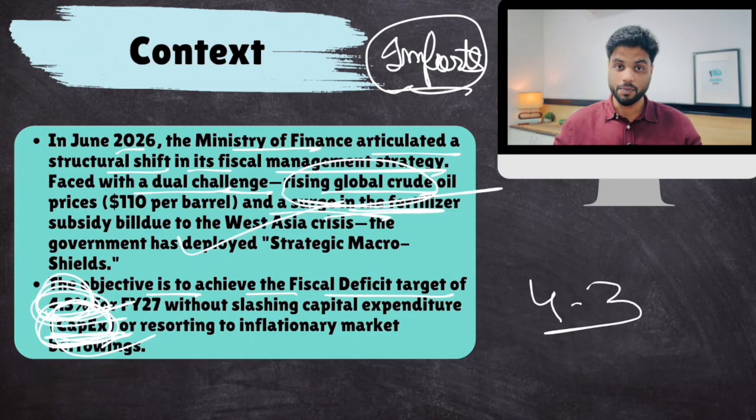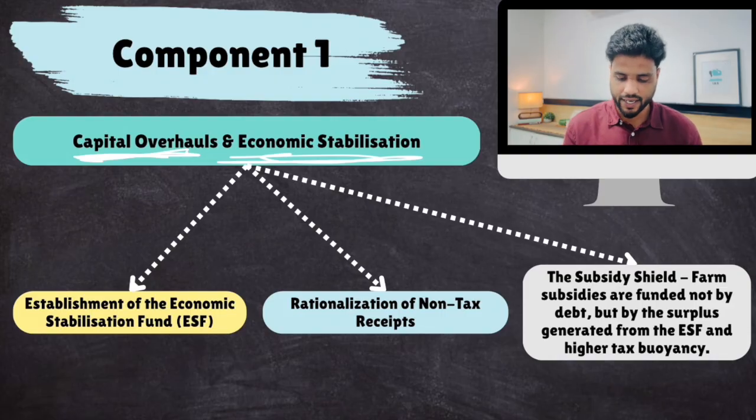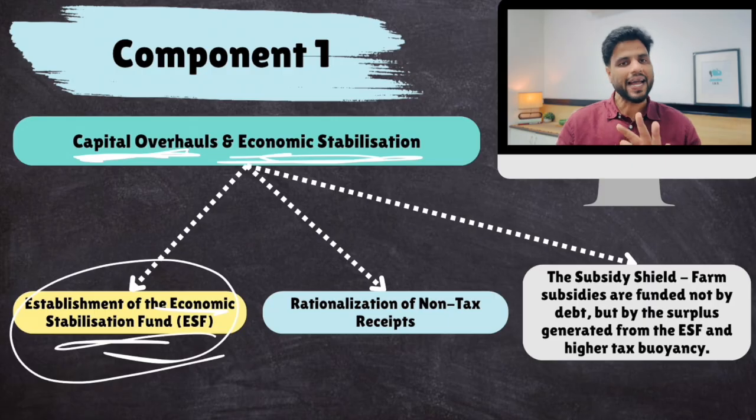Okay. Now, this macro shield strategy has two components. One component is more capital investment from foreigners. Okay. Capital framework and economic stabilization fund. So government has created an economic stabilization fund. What is this fund? Well, when times are good, government will put money in this ESF. Okay.